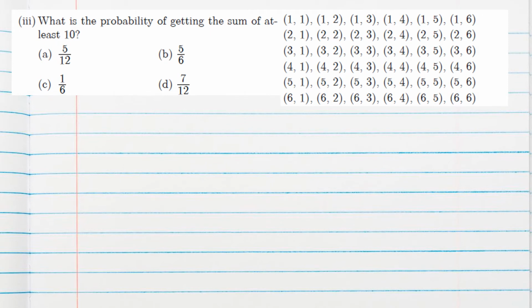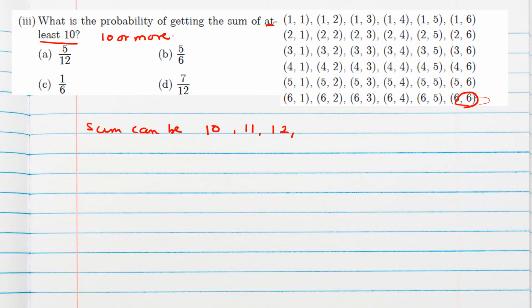Next question is, what is the probability of getting a sum of at least 10? Sum at least 10 means 10 or more. So the sum can be 10 or more. More means it can be 11, 12, 13, 14, 15, 16 and so on. But here the last outcome is 6 comma 6, which gives sum as 12.